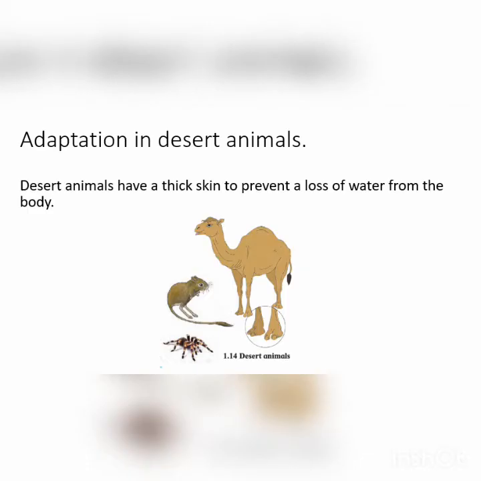Adaptation in desert animals. Camel is one of the best examples of adaptation in desert animals. Desert animals have thick skin to prevent loss of water from the body. Also, you can see that the feet of the camel are wide enough so that it does not sink into the sand.